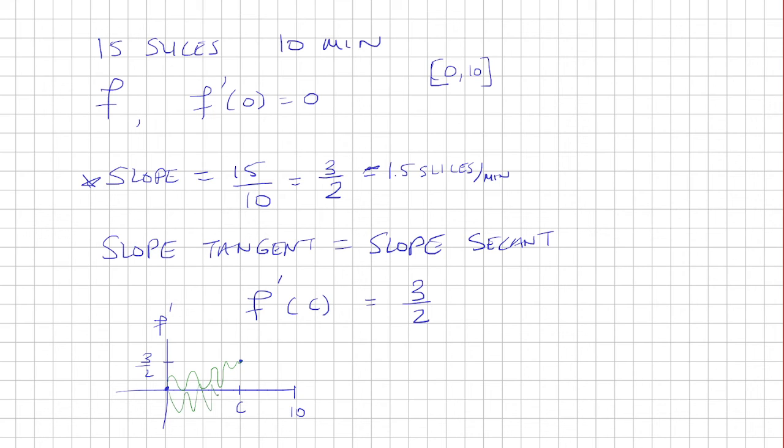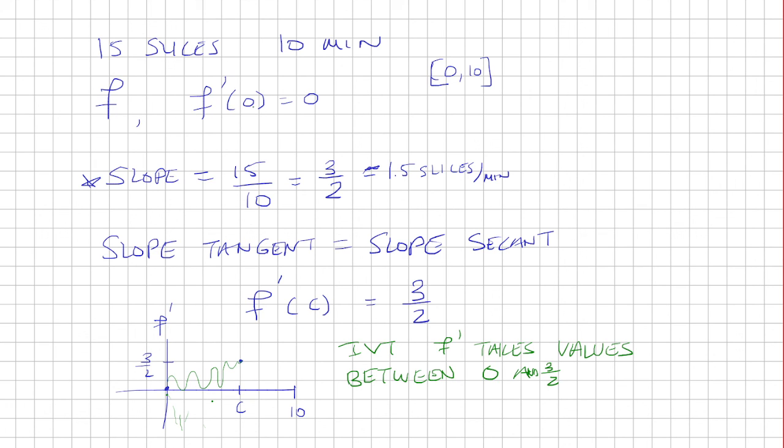I don't know the behavior of the graph, but I know for sure by the intermediate value theorem that f prime takes the values between 0 and 3/2, including 1. We're guaranteed to get 0 to 3/2. It could go below here if you wanted. We just don't know what f looks like, but for sure 0 to 3/2.